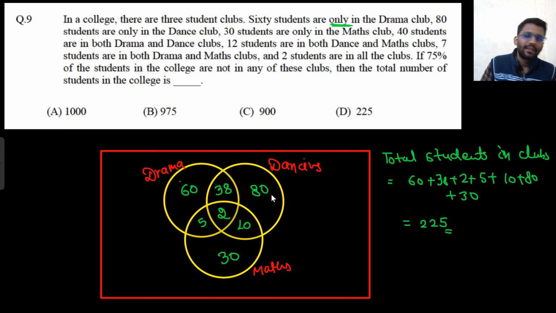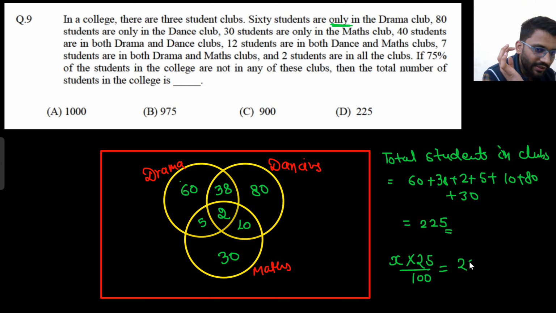225 students. Now they are the 75%. If 75% of the students in the college are not in any of the clubs, that means let's assume there are total X students in the college. So only 25% of the students are there in clubs, and that is 225. So what is the value of X? That will be 900. So total 900 students are there.